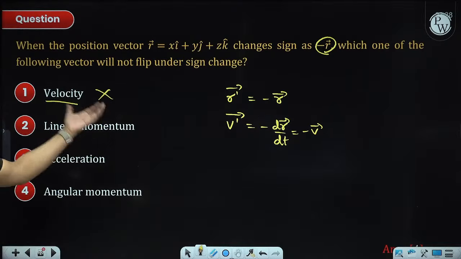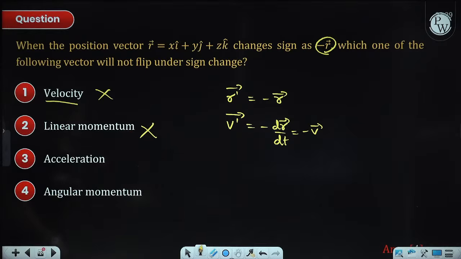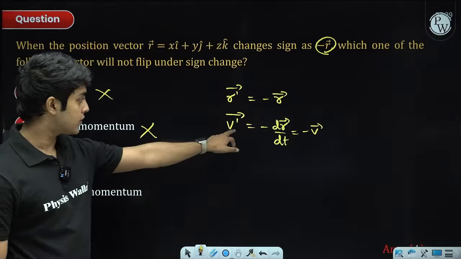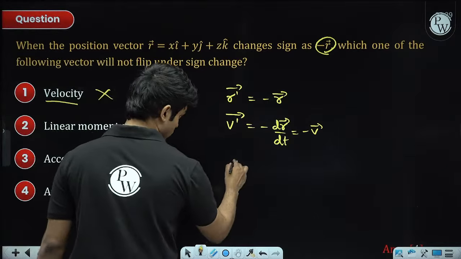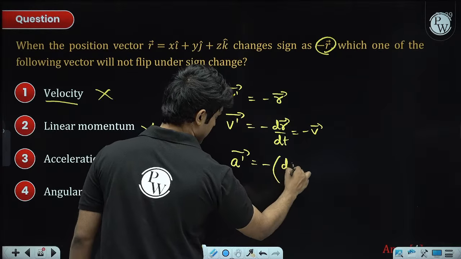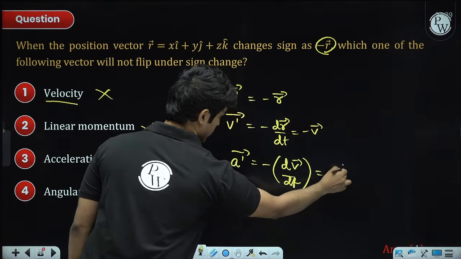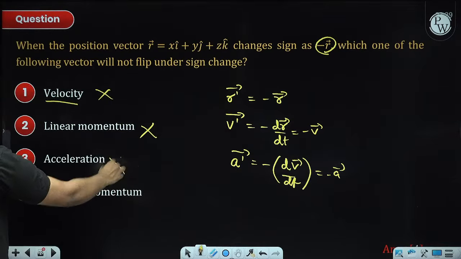Linear momentum is just mass times velocity, so this will also flip, which means this is also not the answer. For acceleration, we differentiate once more, so once again there will be a negative sign. This is also minus a vector, so the acceleration sign also flipped.